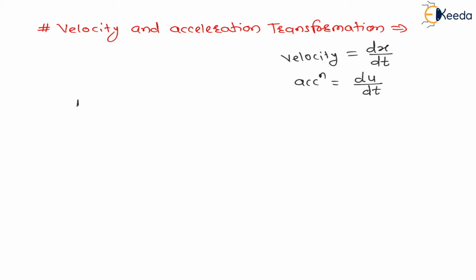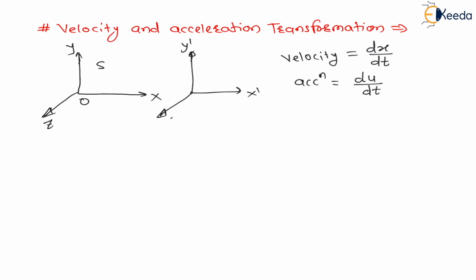One frame is here. Already we have discussed, one frame is at rest, written as x, y, z, and the observer is O, right? And this is called S, which is at rest. And the other frame is in motion, which is y dash, x dash, and z dash. Just now we have seen this. And the observer is O dash, and the frame of reference is S dash. And this is moving with velocity v towards the right, right? And this v is the velocity of this frame in which the observer is O dash. Means, my dear students, one observer is on the ground.